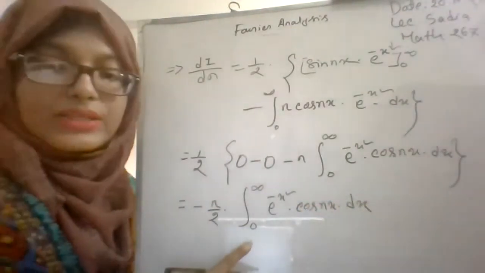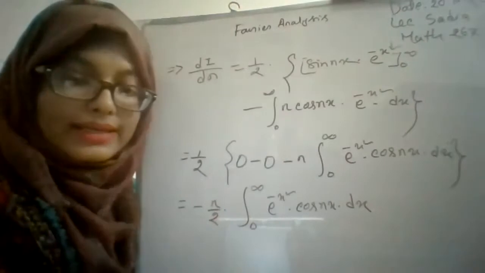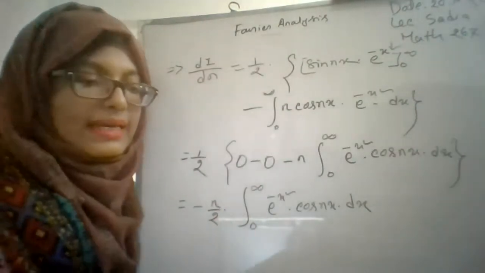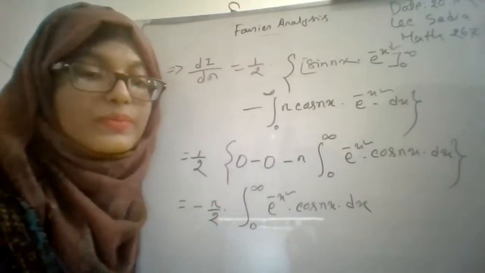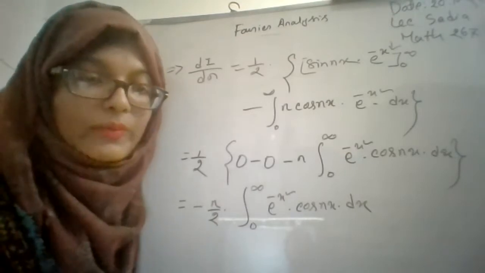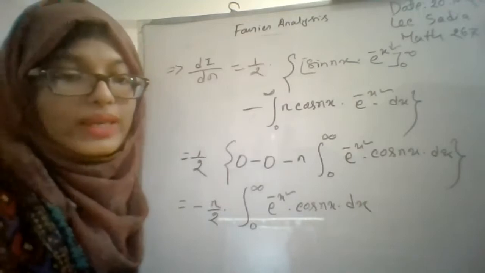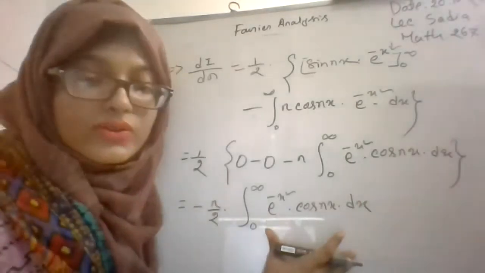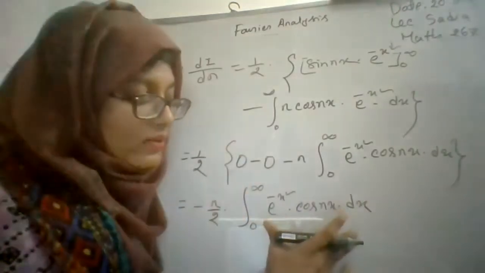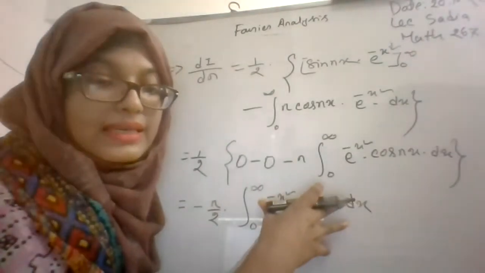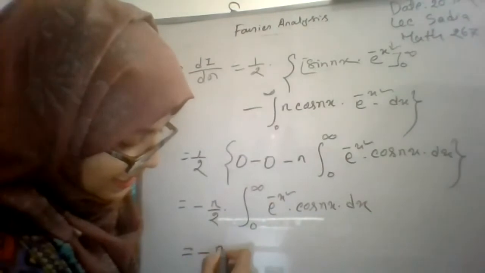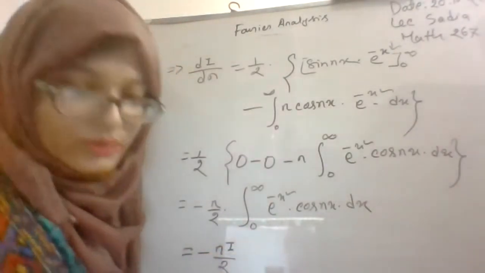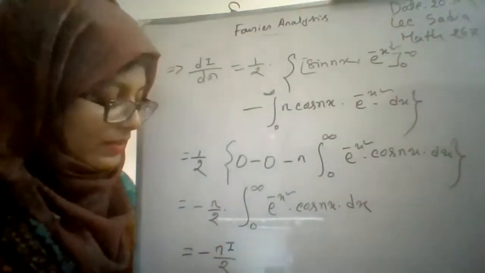Now here integration 0 to infinity e to the power minus x squared cos nx dx is similar to our considered I. If you see the previous stage of this problem, you have seen that we have considered I equal to this. So now we can write I in the place of this improper integral. So it will be minus nI divided by 2.